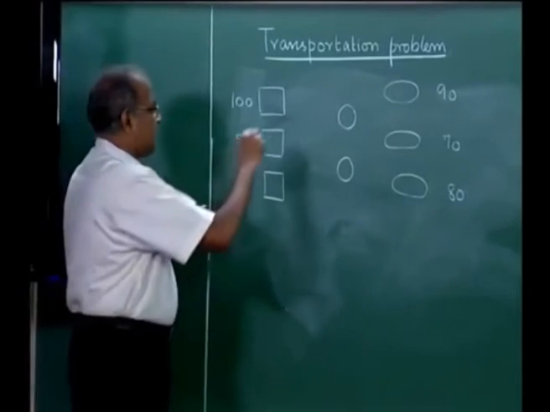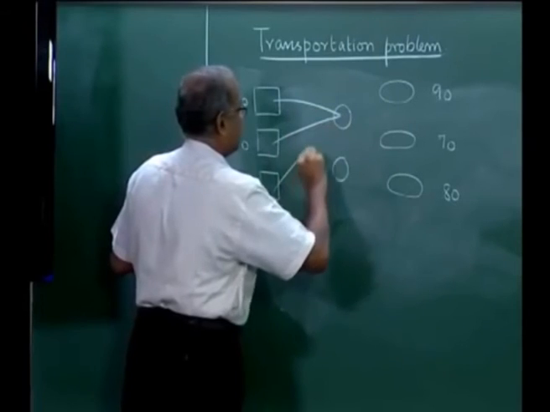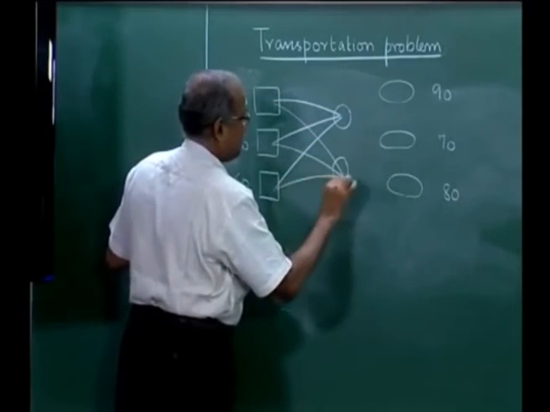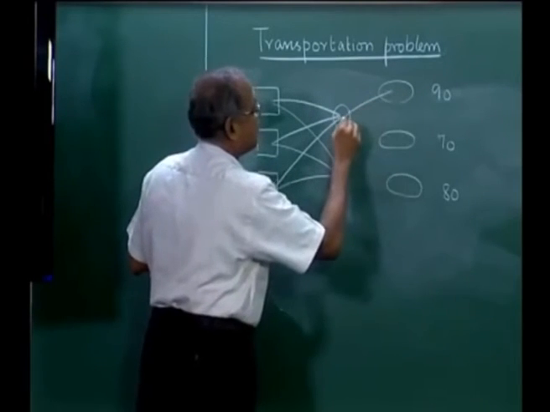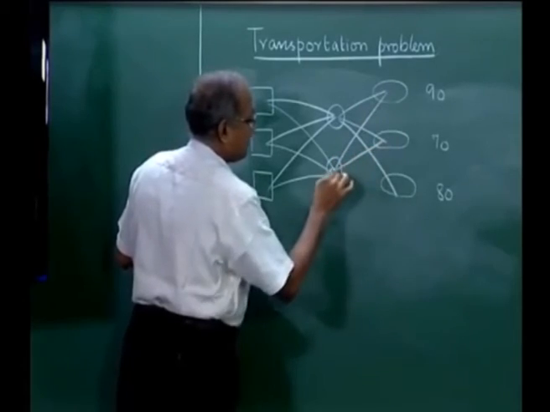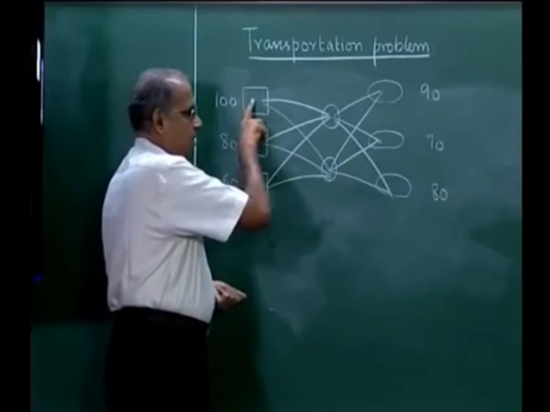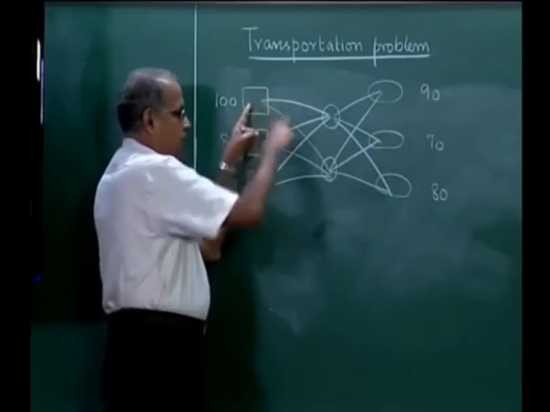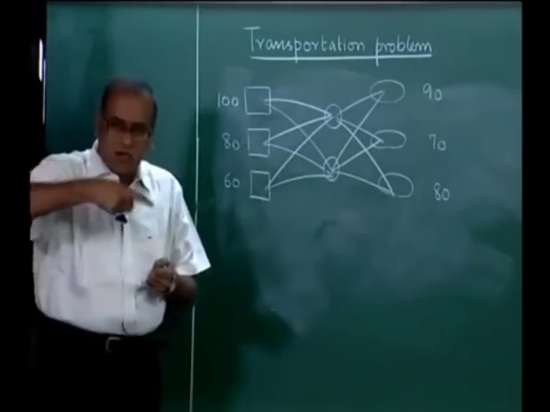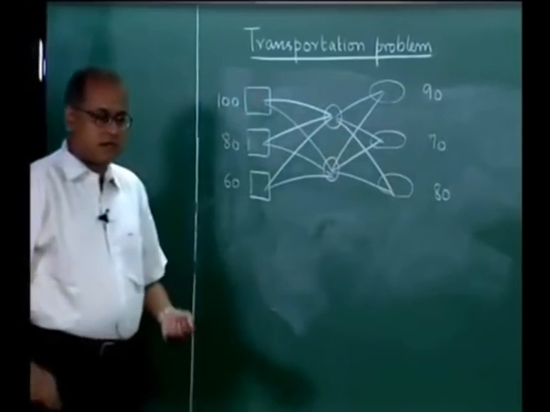Now, we are going to assume that the items from here move like this. So, if something goes from here to here, it would either go through this or it would go through this. So, it would go through one of the warehouses and then it would reach the ultimate customer.